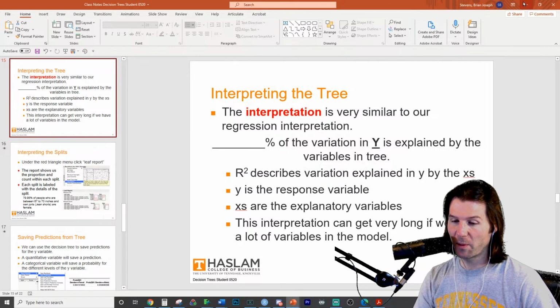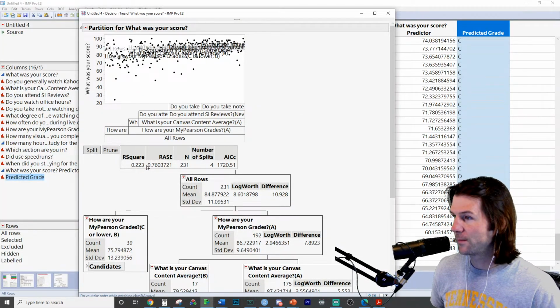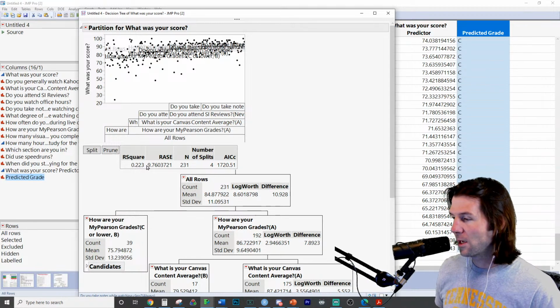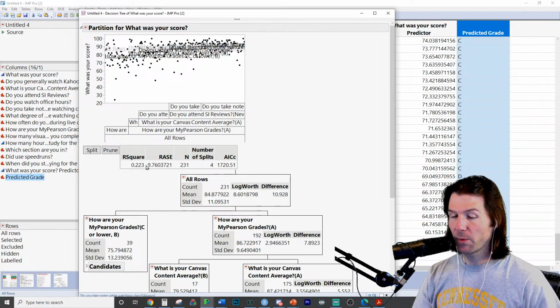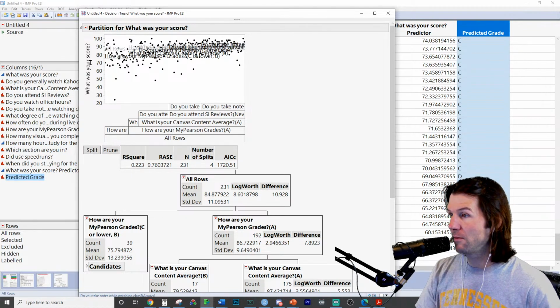Blank percent of the variation in y is explained by the variables in the tree. And how would this tree work right here with an r squared of 22.3? Close. 22.3% of the variation in people's scores is explained by the variables in the tree.